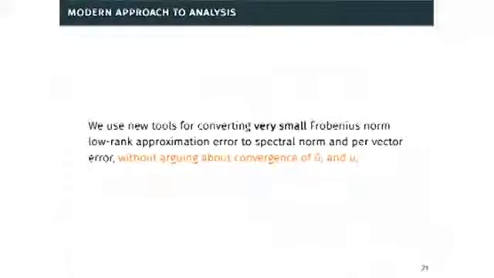There's some details in converting from this Frobenius norm error to the spectral norm and per vector error. And importantly, we always avoid talking about actual convergence of singular vectors or subspaces.